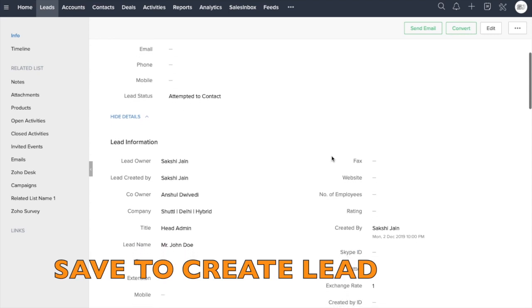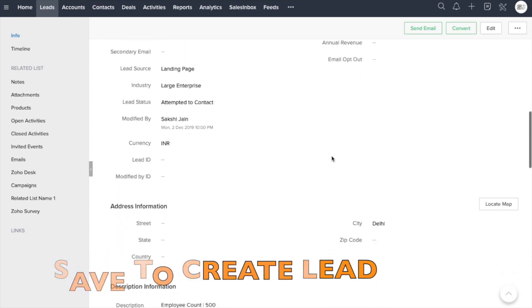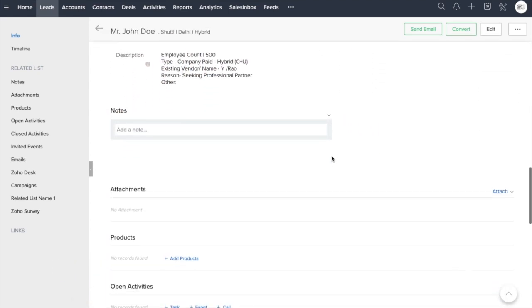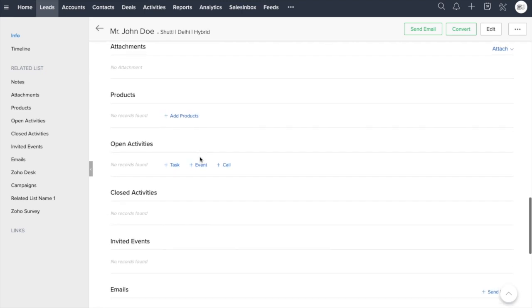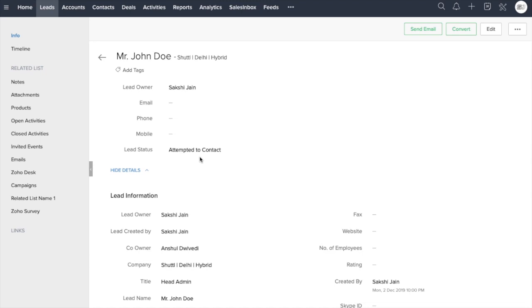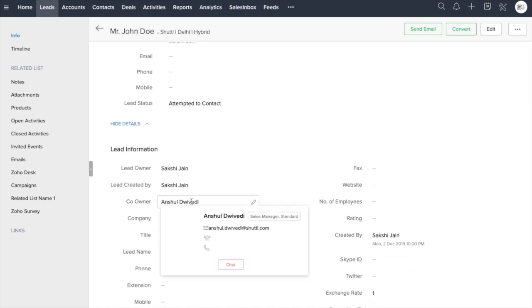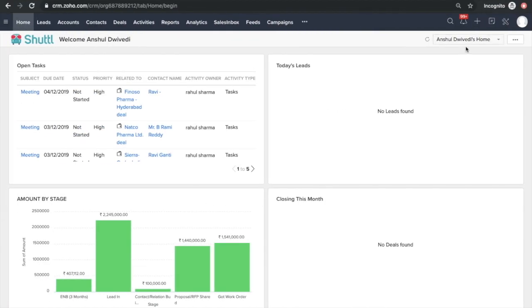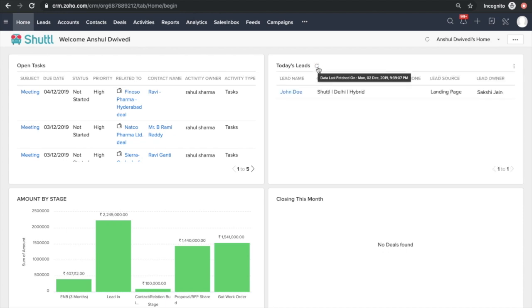Now you would see different details which you could see. This is a note section, right? So these are different deals. Now you would see Anshul is the co-owner of this lead, and I have recently created this lead. Let's see if Anshul can see this lead in his account. As you could see, I don't have any leads over here. I'll simply refresh it and I should be able to see the lead created by Sakshi.